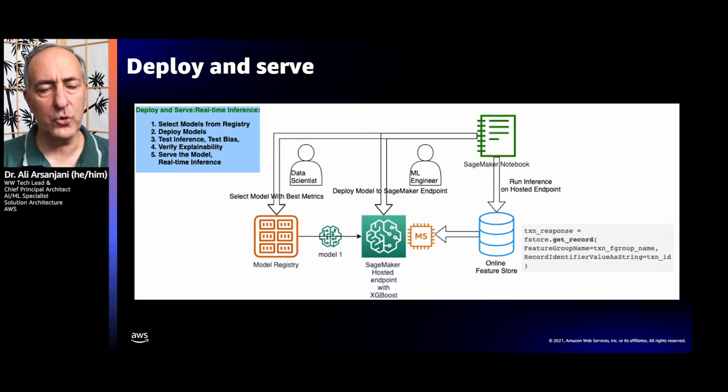Okay, once we've trained our models and deposited them in the model registry, along with the lineage artifacts that accompany them, we can then pick a model, deploy the model, and serve the model, run inference on it. And we can run inference on it, giving it data using the online feature store with a very simple get record. You can also get multiple records at a time.